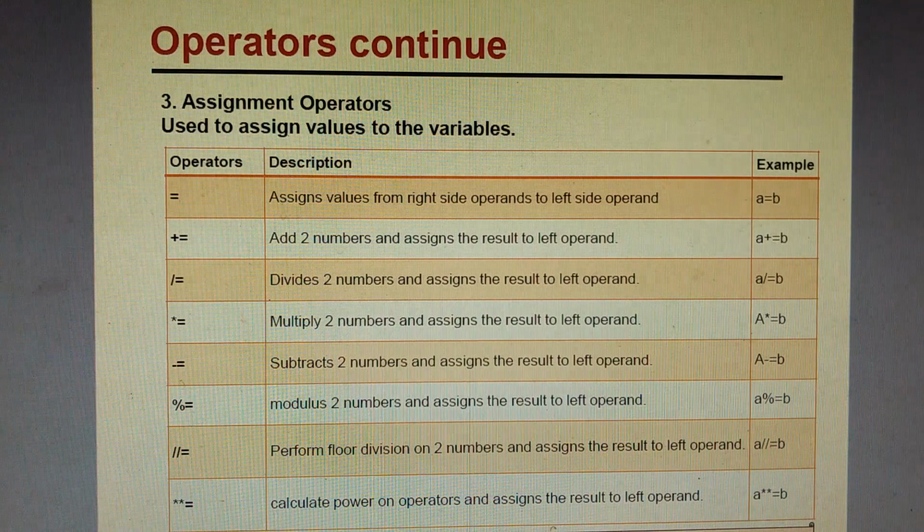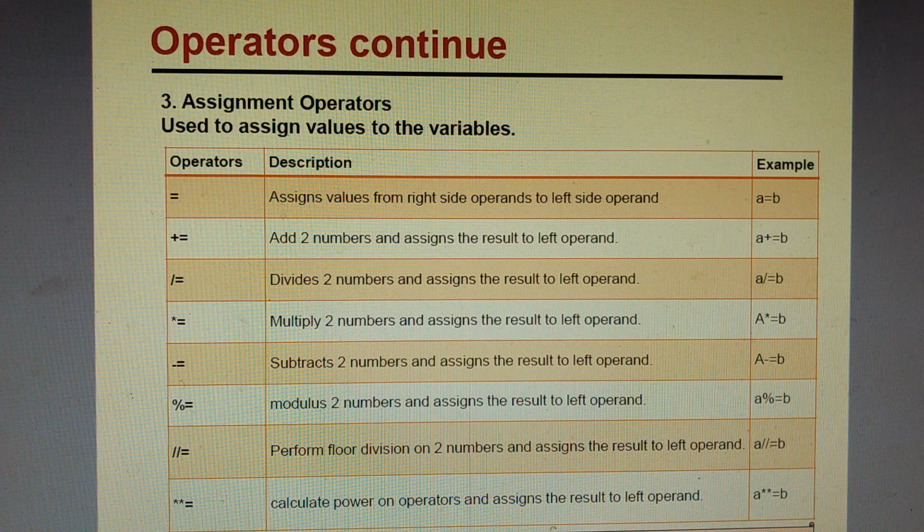Assignment operator. These are the symbols which are used to assign the values. For example, single equal to is used to assign the value. A = B means the value of B will be assigned to A. Remember, always the values are assigned from right to left. Then we have shorthand notations: plus equal to, divide equal to, minus equal to, multiply equal to, and so on. These are also known as assignment operators or shorthand notations, where A += B means A = A + B. Similarly, A = A - B can also be written as A -= B, and so on.